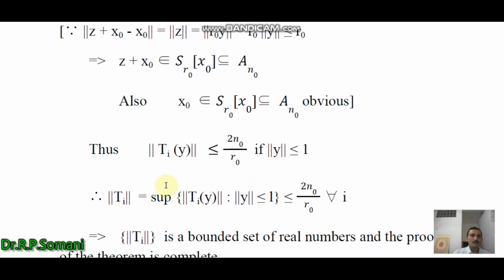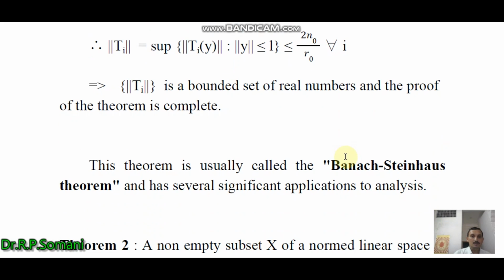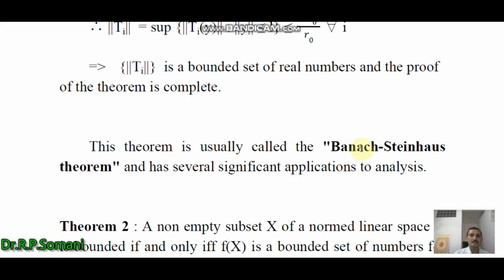So we obtained the value of the norm T_i, which is equal to the supremum of norm of T_i y such that norm y is less than or equal to 1. This is less than or equal to 2n0 upon r0 for all i. Therefore, this set, which contains the norms of the linear transformations T_i, is a bounded set of real numbers, and the proof of the theorem is complete. This theorem is also known as the Banach-Steinhaus theorem and has several significant applications to analysis.